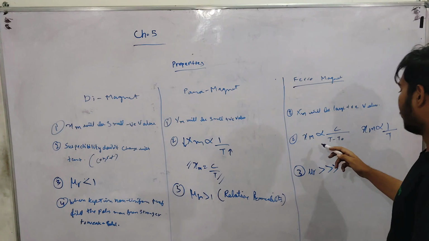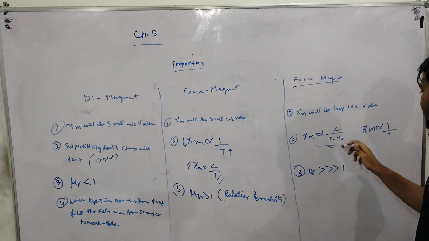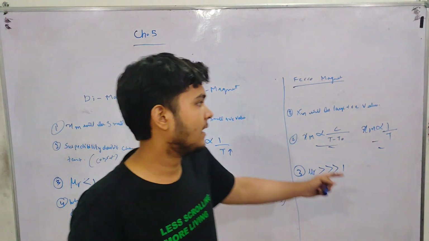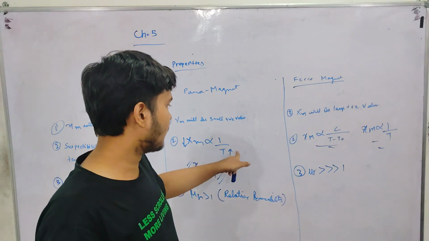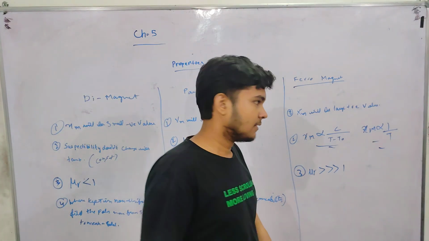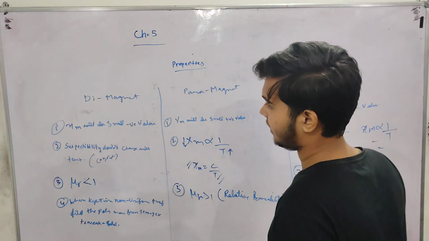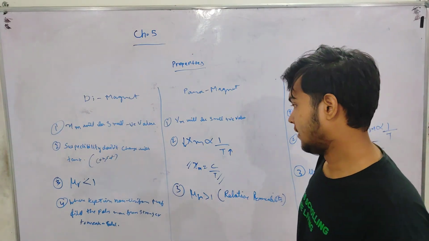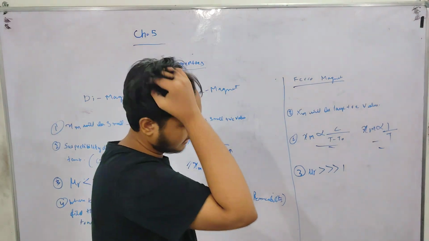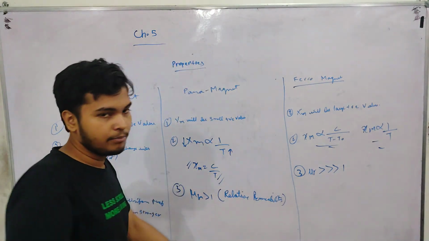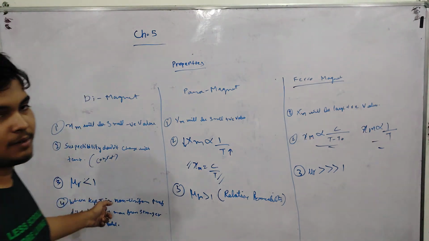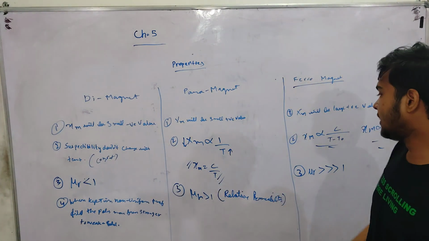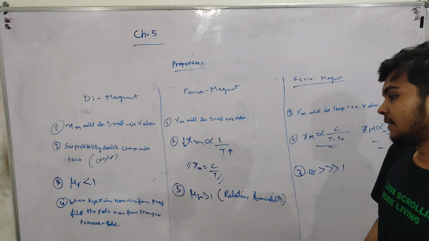And for ferromagnet also, this will be the relation with temperature: on increasing the temperature, the magnetic susceptibility of ferromagnet starts showing the properties of the magnetic susceptibility of paramagnet. This is the effect of temperature on ferromagnet. After a certain temperature, the ferromagnet starts showing the properties of paramagnet in terms of magnetic susceptibility. And this is mu r, the relative permeability. Mu r will be less than 1 in diamagnet, more than 1 in paramagnet, and very much larger than 1 in ferromagnet.